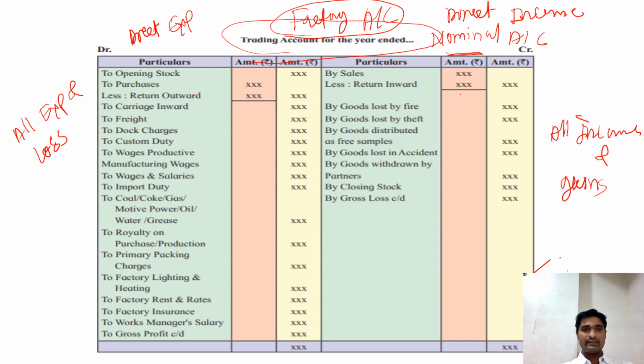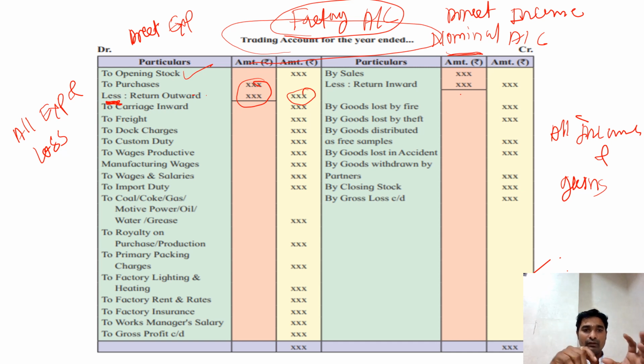So what are these expenses? First, opening stock is there, then purchases less return outward. Return outward means purchase return. So if we purchase material of rupees 1 lakh, and out of that 1 lakh, material worth 20,000 rupees is received of bad quality, or is destroyed or damaged in transit, we cannot keep that material, so we return it to the seller. Whatever material is returned should be deducted. See here, it is less. So the return outward is deducted from purchases, and the net purchases are taken on the debit side.